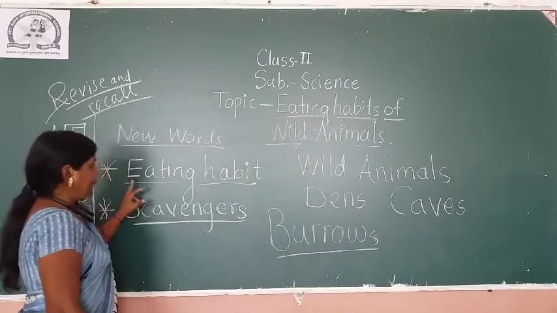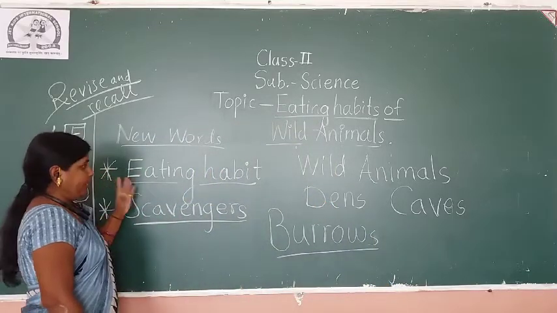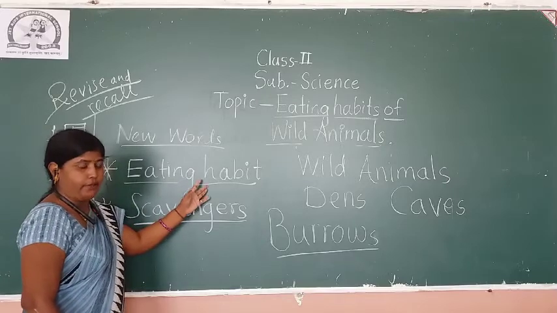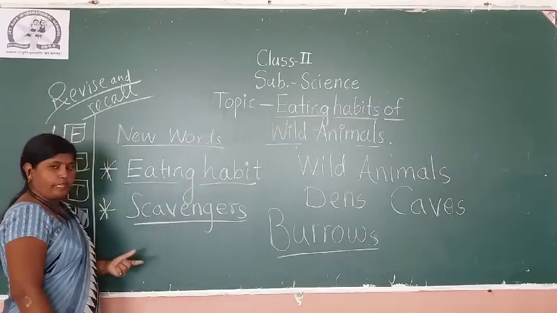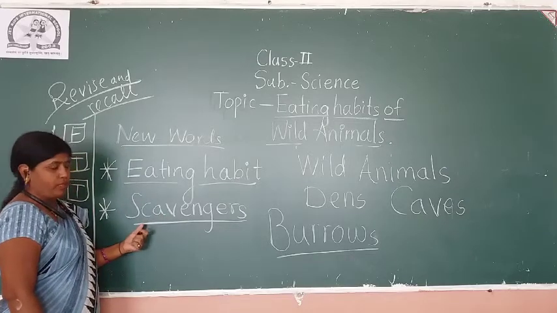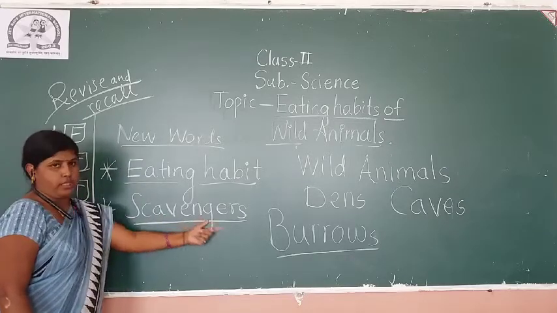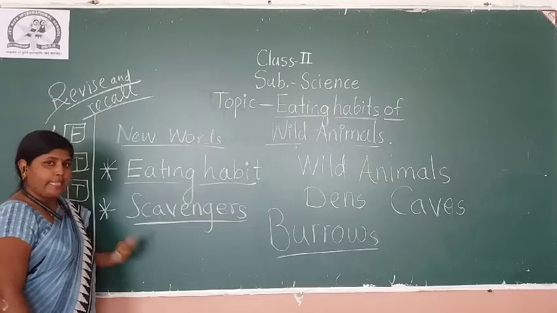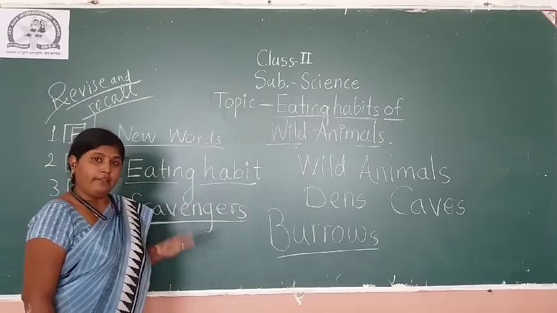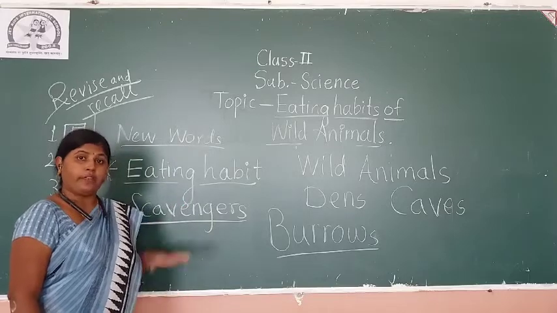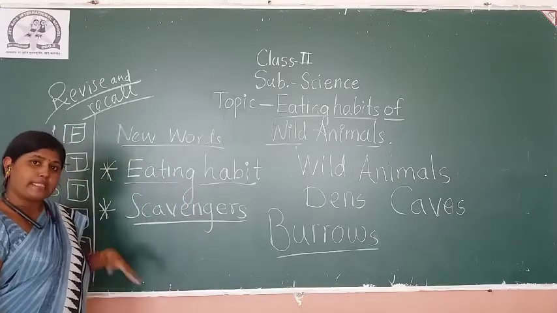So see, plant eating habit. This is another different word. Now plant eating animals, also they have given us in your textbook. Next, scavengers. So see, scavengers. Scavengers is what? The animals which eat the dead animals, which eat the flesh of the dead animals. Such animals are called scavengers.